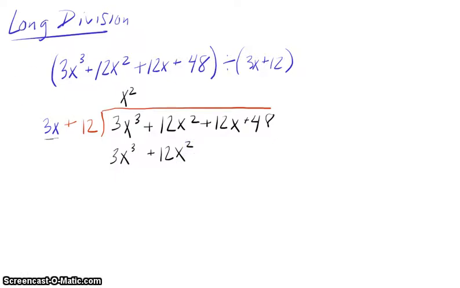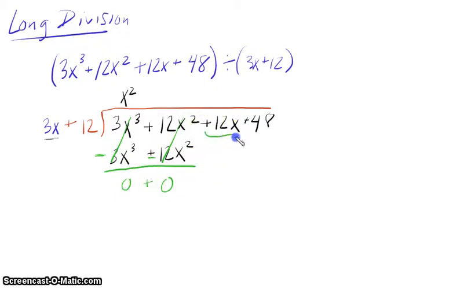So at this point of the game, we've just looked at 3x times what equals 3x cubed gives x squared. We then took this top number, multiplied it down here, and now once we get this result down here, just as with long division that your mom and dad used to do, we subtract. And when I subtract, it goes all the way through. So I subtract both of these. 3x cubed minus 3x cubed is 0. And 12x squared minus, remember we pushed this minus through, 12x squared equals 0. So once I'm done with this, there's nothing here. 0 plus 0 is simply 0.